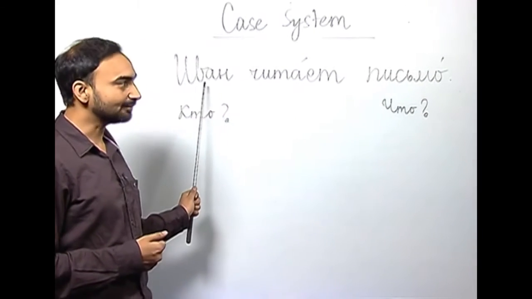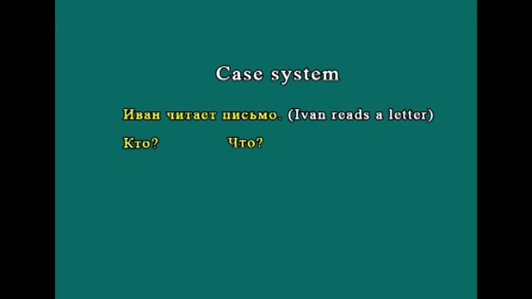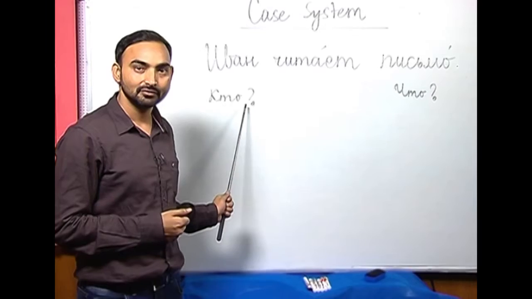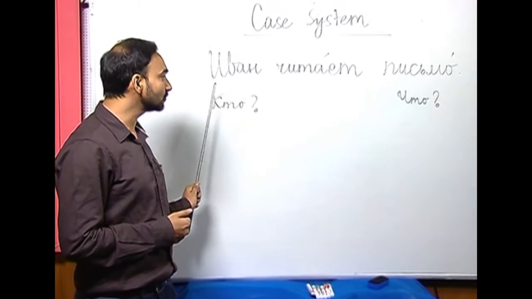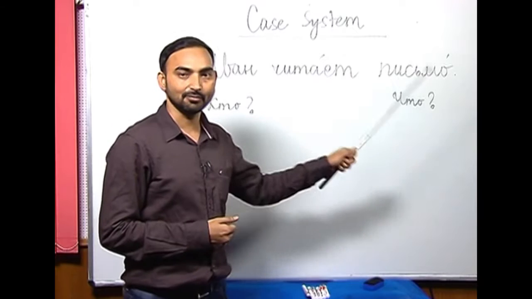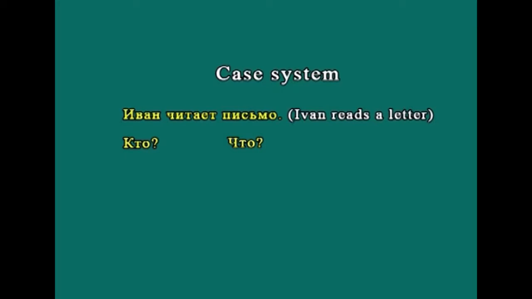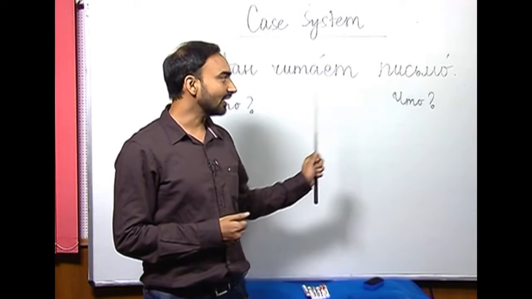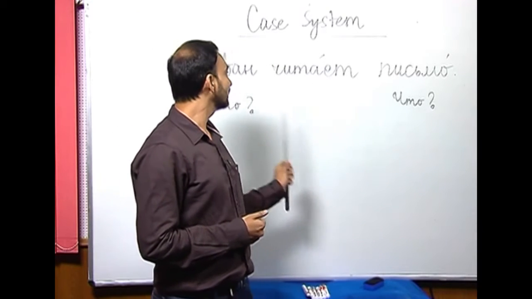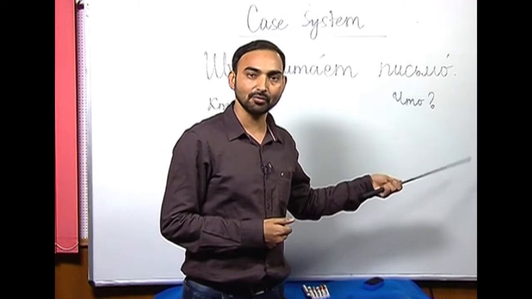So, Ivan is the subject and pismo is the object, and subject answers the question kto. When someone asks you kto chitayat pismo, you will answer Ivan chitayat pismo, and the object similarly answers the question shto, which is what. If someone asks you shto chitayat Ivan, you will answer Ivan chitayat pismo.